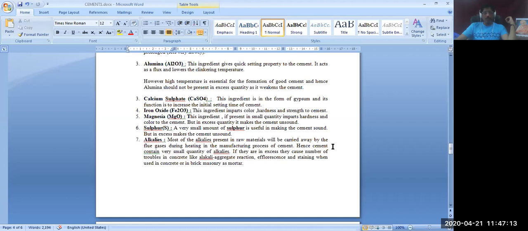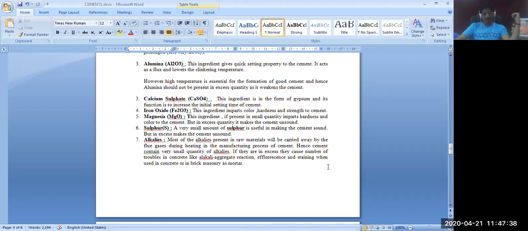Most of the alkalis present in the raw materials will be carried away by the flue gases during the heating in the manufacturing process of the cement. Hence, cement should contain a very small quantity of alkalis. They should not be in excess quantity. If they are in excess quantity, it results in alkali aggregate reaction, which is detrimental to the health of the